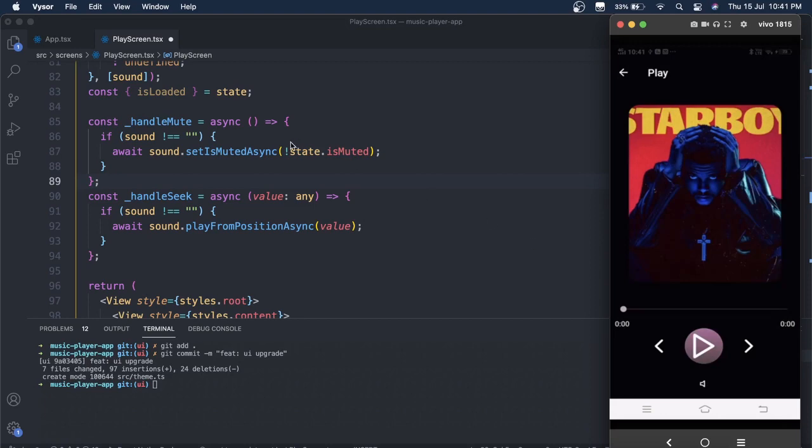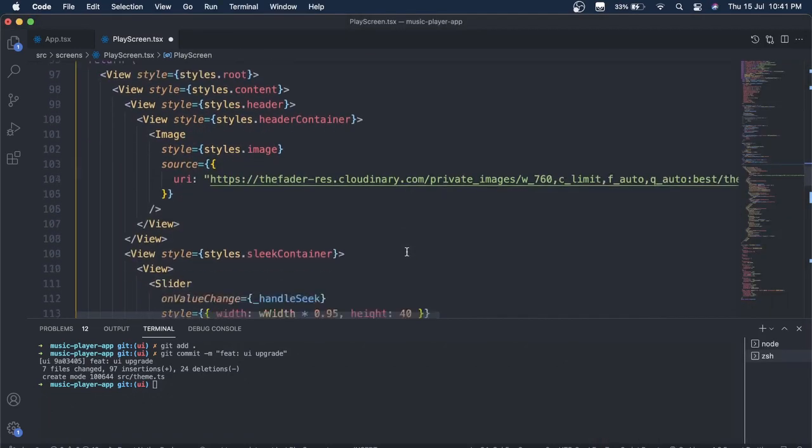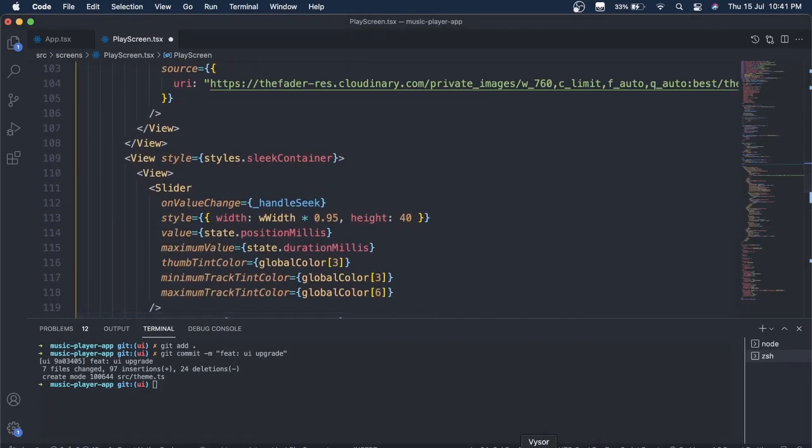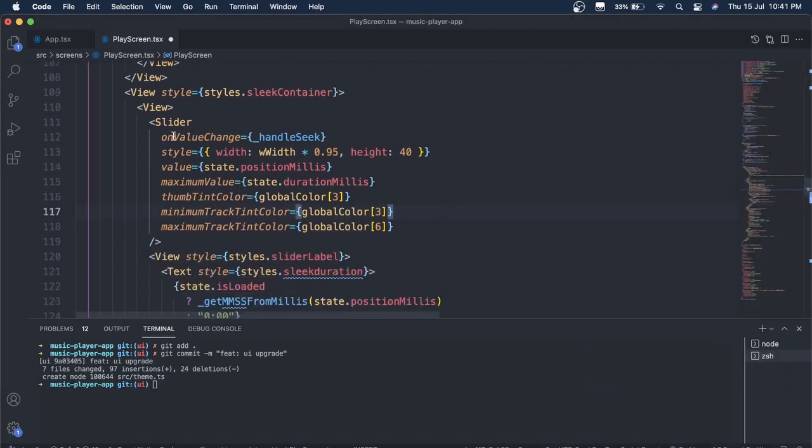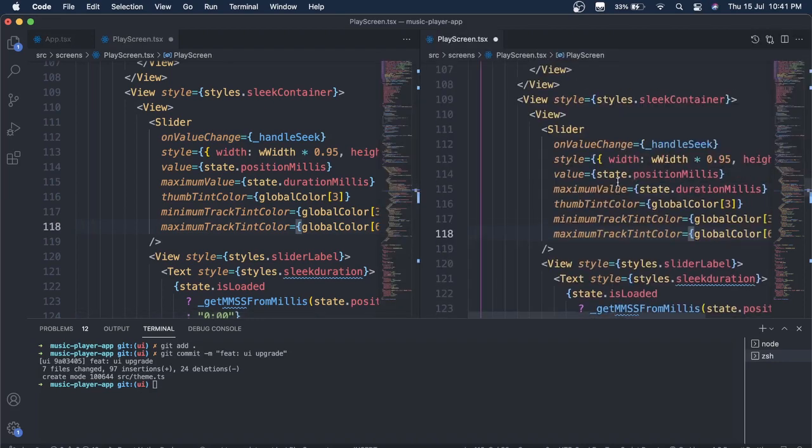Okay, and now let's go to this slick. I think this is what we call it. I don't know. So inside the handle slick, this slider gives on value change inside. I'm just passing a function. I have also added some colors as well, and you can grab the code from down in the description.